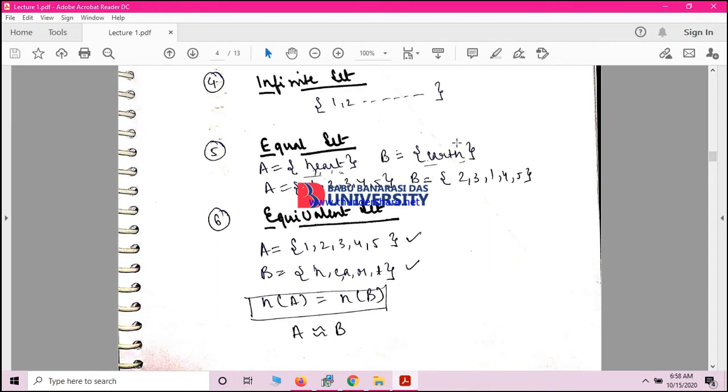Basically in equal sets, the number of elements and the exact elements are the same. Two sets A and B are said to be equal if and only if every element of A is an element of B also, and every element of B is an element of A also, and both contain an equal number of elements.